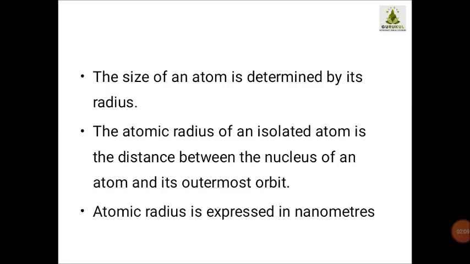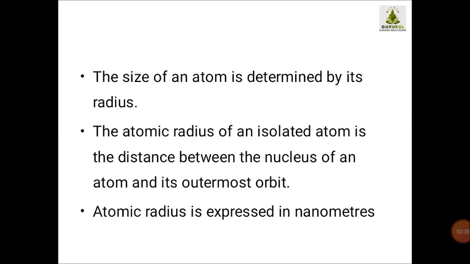Then children, how is the size of an atom determined? The size of an atom is determined by the radius. The atomic radius of an isolated atom is the distance between the nucleus of an atom and its outermost orbit. So what is actually the radius of an atom? The radius of an atom is nothing but the distance between the nucleus and the outermost orbit.